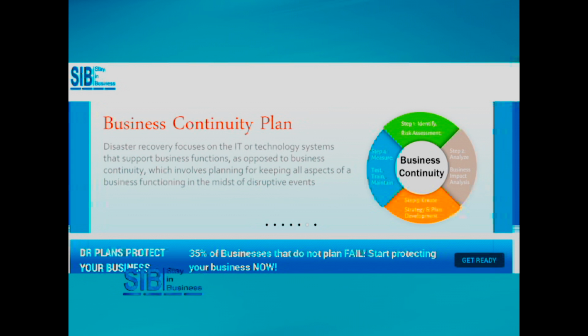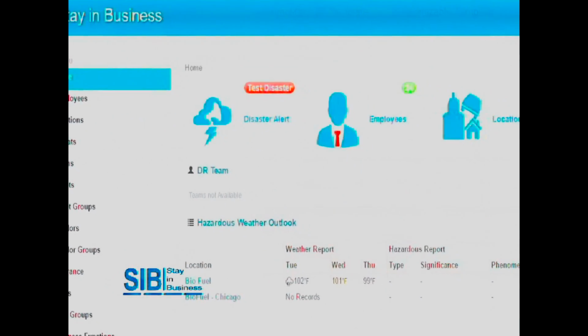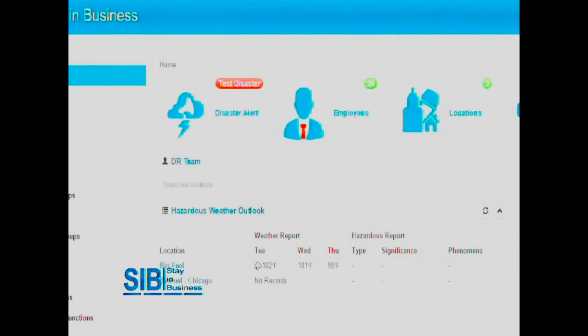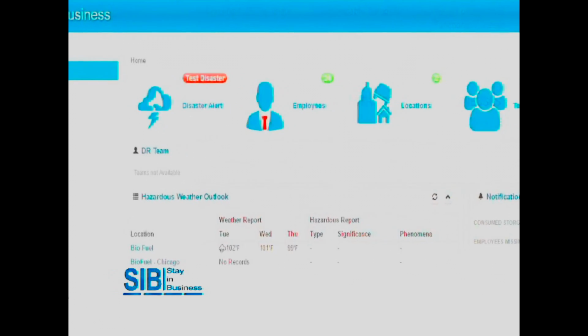Our platform allows you to create, facilitate and update your disaster recovery plan simply and effectively. Everything is right at your fingertips, and when disaster does strike, you will be able to trigger your disaster recovery plan from anywhere at any time, and you will have the confidence that your business will immediately be on the